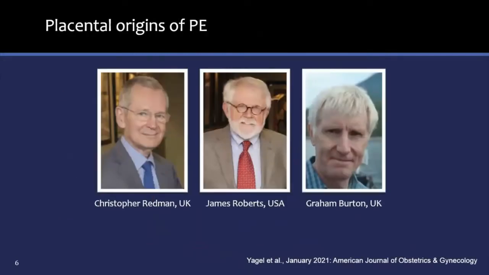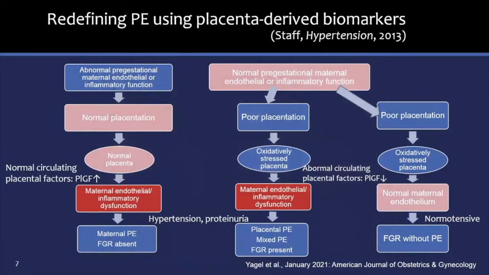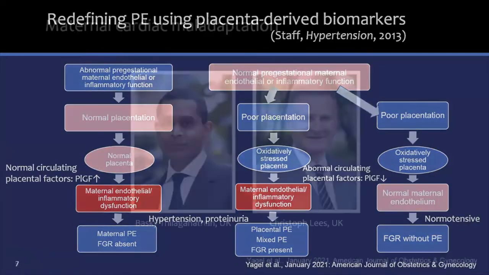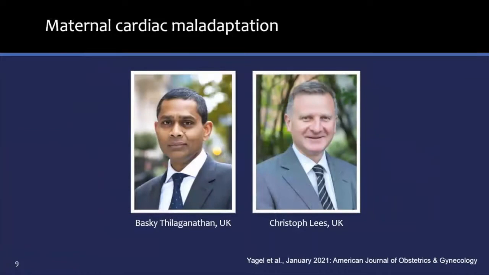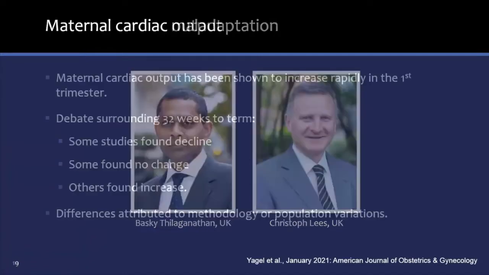The leading investigators in the placental origins of preeclampsia include Chris Redman and Graham Burton in the UK and Jim Roberts in the USA. Their work hinges on the notion that deficient PLGF leads to endothelial damage, oxidative stress, and the preeclampsia cascade. On the other hand, we have Basky Thilaganathan and Chris Lees, who posit that it is maladaptation of the maternal cardiovascular system to the demands of pregnancy that leads to preeclampsia.